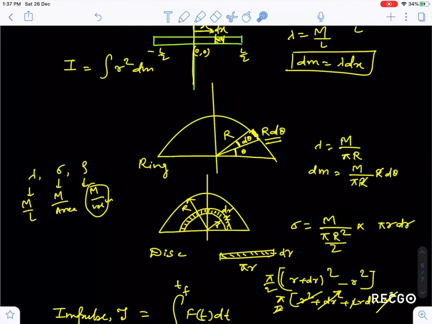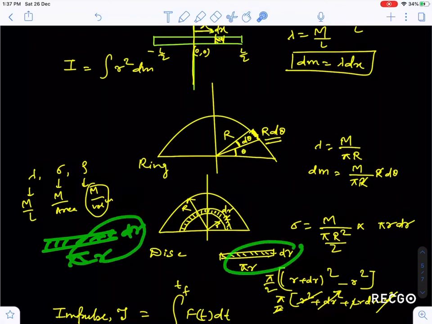So, guys, for a disk I will take sigma, mass per unit area. So mass upon area is pi r square by 2, na? Because this is half the disk. So this ring area is 2 pi r dr. How can we calculate the area of the ring? Make this ring straight. So this circumference is 2 pi r, na, guys, and thickness is dr, na. So 2 pi r dr is the area.